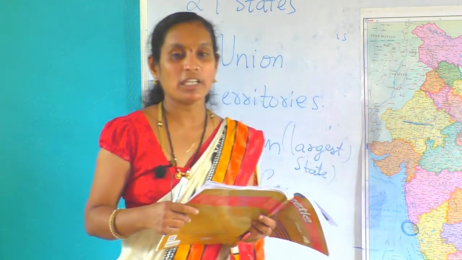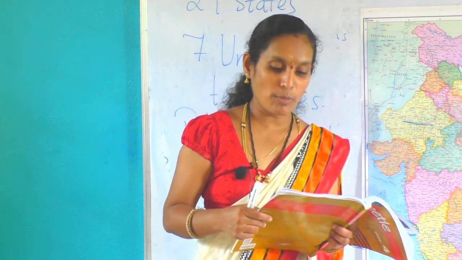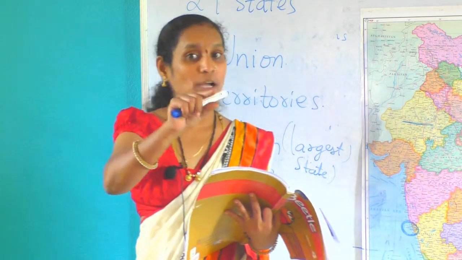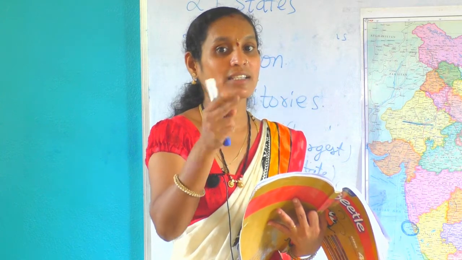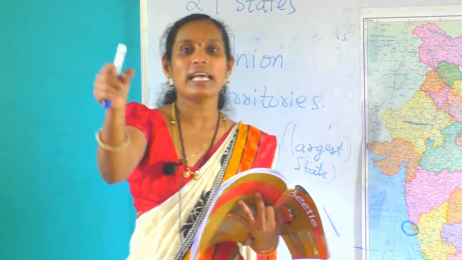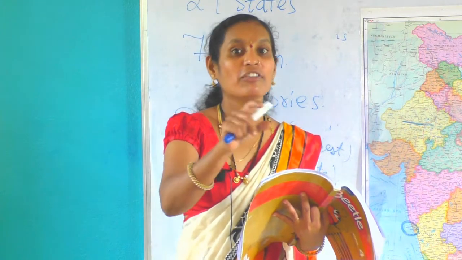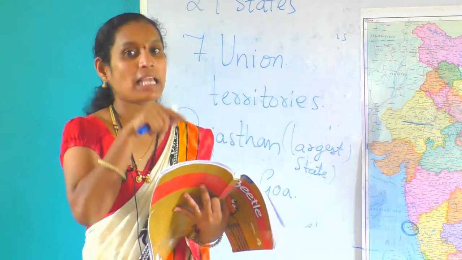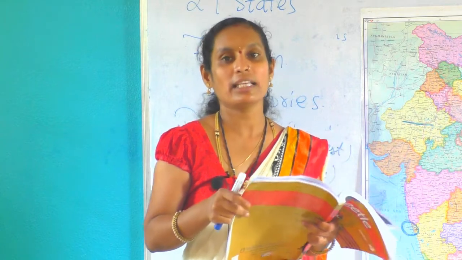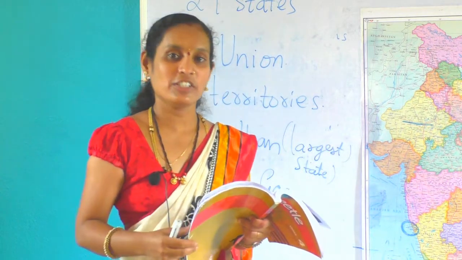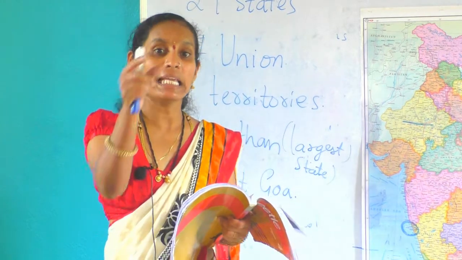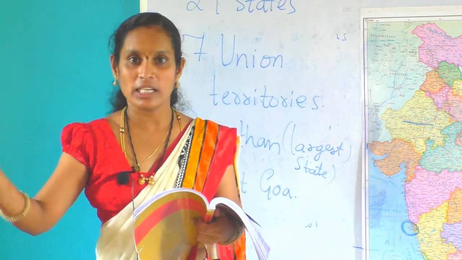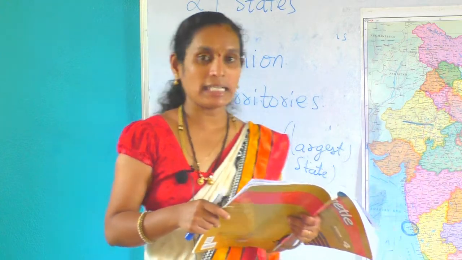Patna. Goa, Panaji. Haryana, Chandigarh. Jammu and Kashmir, Jammu in summer and Srinagar in winter. Jammu and Kashmir has two capitals. In summer we call it Jammu, in winter we call it Srinagar. Don't get confused. If somebody says Srinagar, somebody says Jammu, both are correct. Next, Karnataka, Bangalore.